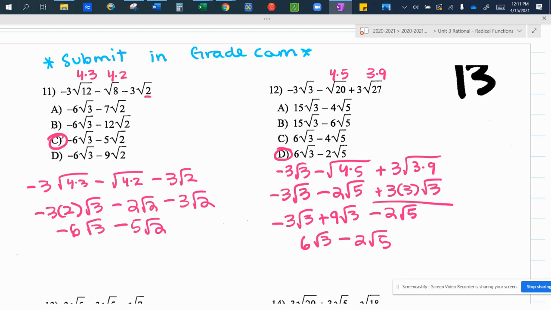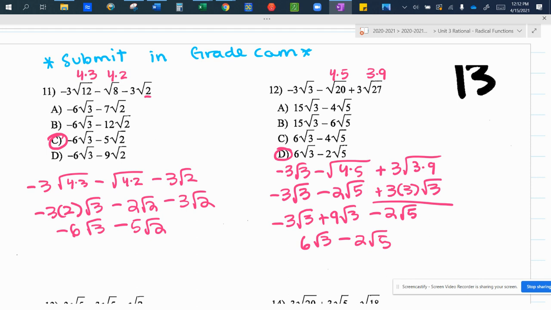So then for number 12, I have 3, which I can't simplify, 20, which has a perfect square factor of 4, and 27, which has a perfect square factor of 9. When I simplify those, I get negative 3 root 3 minus 2 root 5 minus 3 times 3 root 3.